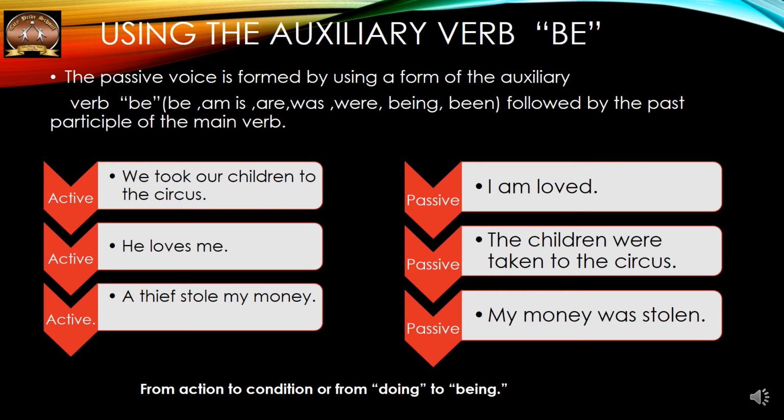We took our children to the circus. The children were taken to the circus. Now here the action of doing is changing to being. He loves me. I am loved. A thief stole my money. My money was stolen.